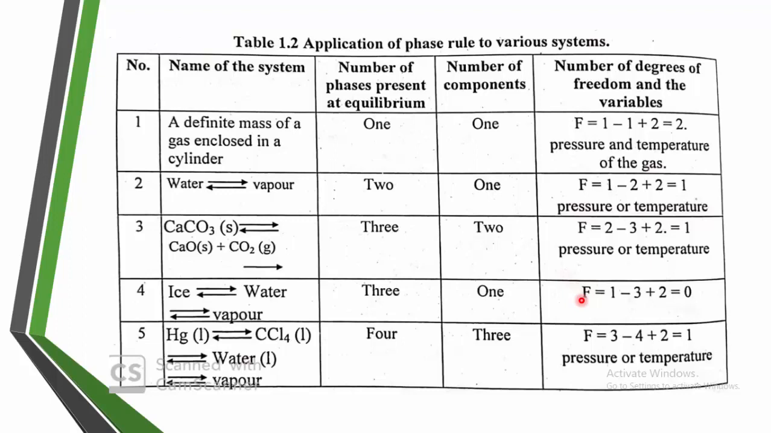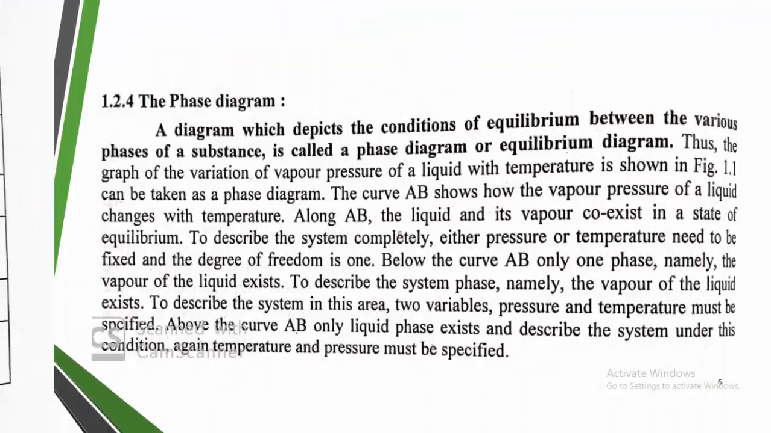What is the state of that equilibrium, in which state is the equilibrium? That is indicated by 0, which is the invariant or non-variant state of equilibrium, for ice to water, water to vapor. I hope you have understood the degree of freedom in this situation.